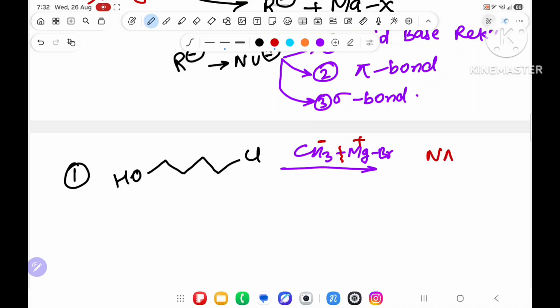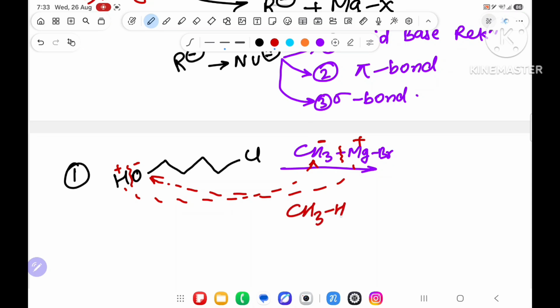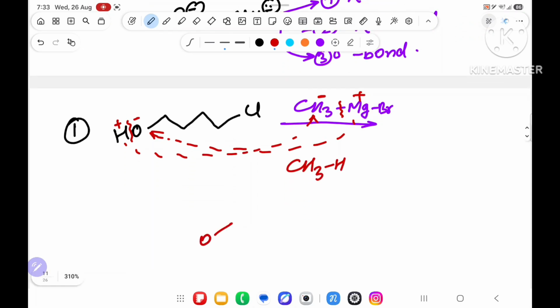I have told you the acidic hydrogens: NaCon QHX, nitroalkane, acetylene, terminal alkyne, oxygen, nitrogen, sulfur, quasi-aromatic, and HX, HCl, HBr, HI in Grignard reagent. Leave that. But you know that this is an acidic hydrogen. It will break as plus and minus. So first it will do the acid base reaction: plus will attack on oxygen and minus will attack on hydrogen. What you will get? CH3 will get one hydrogen, and this total compound with O is there. With that, Mg will attack Br, and over here Cl.